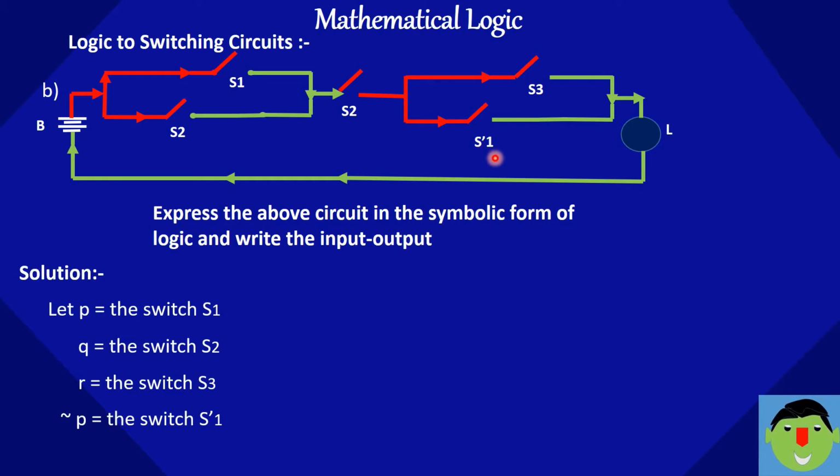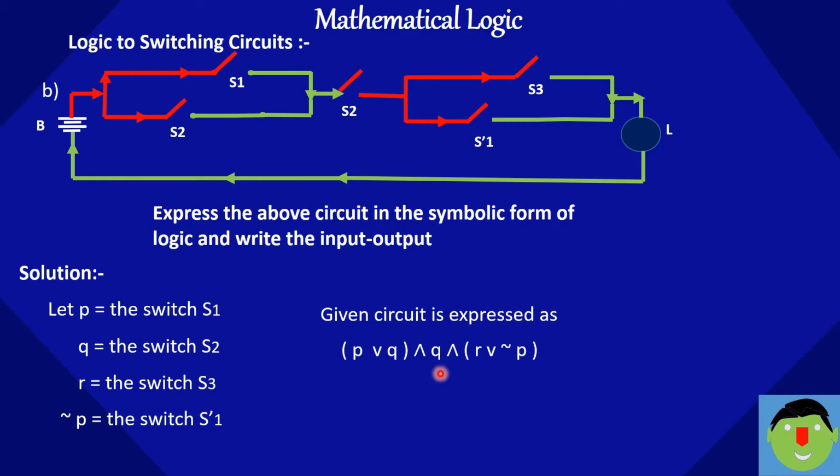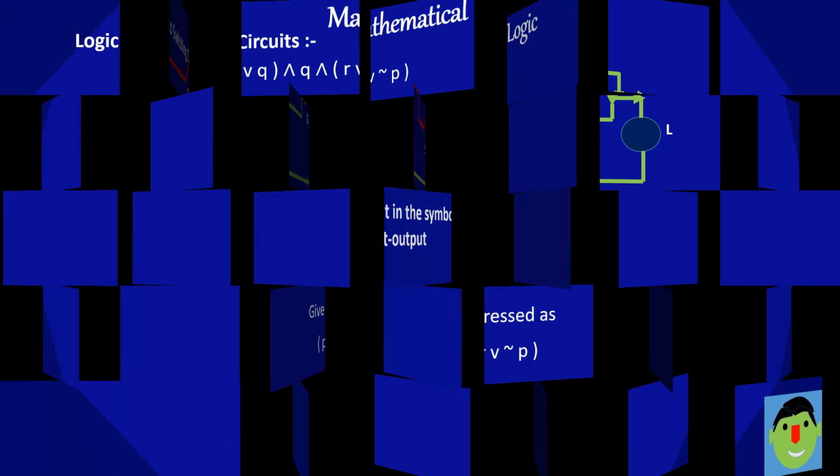So S dash 1 is nothing but negation P. So I can represent this circuit in logic form: both are parallel, so S1 or S2, that is P or Q, this is in series, and Q, S2, and in the bracket R or negation P. S1 dash is nothing but negation P, right? So let's write the input output table of this circuit.